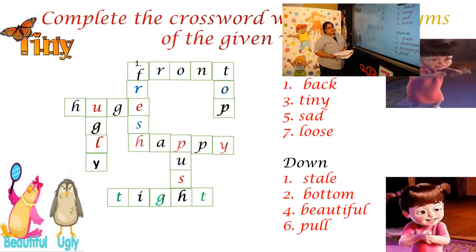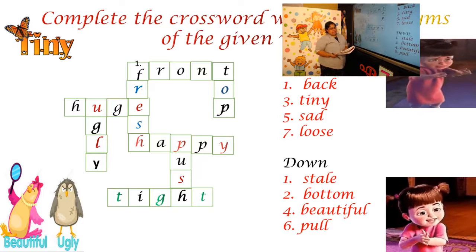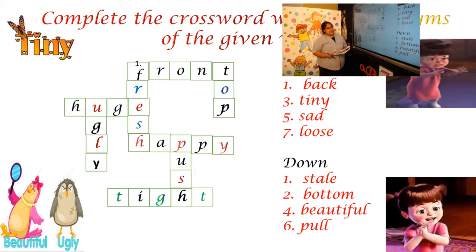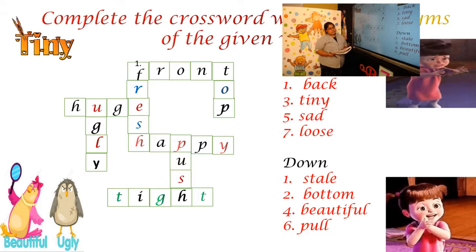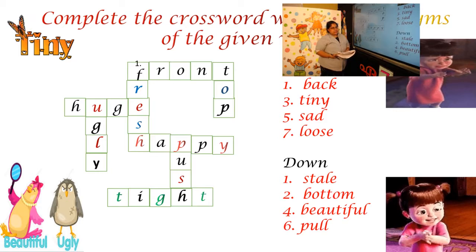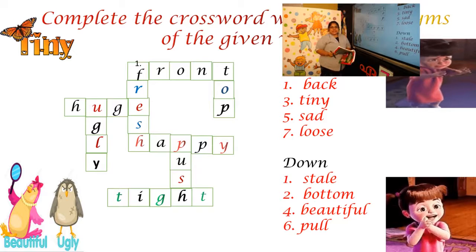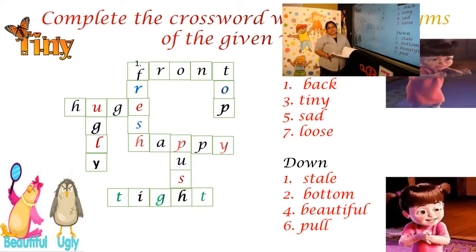All of you check your answers once more whether you have written correctly. Across: back, front, tiny, huge, sad, happy, loose, tight. Okay, downwards: stale, antonym is fresh; bottom, top; beautiful, ugly; pull, push. With this, our textual exercise is over for synonyms and antonyms, and our lesson is also over.